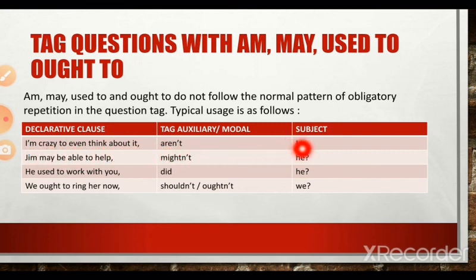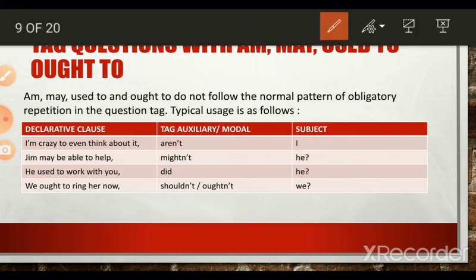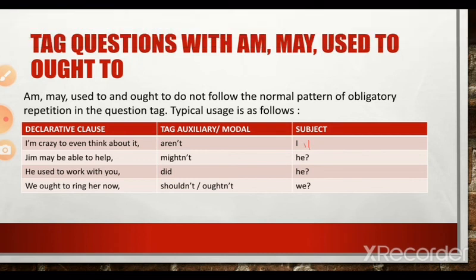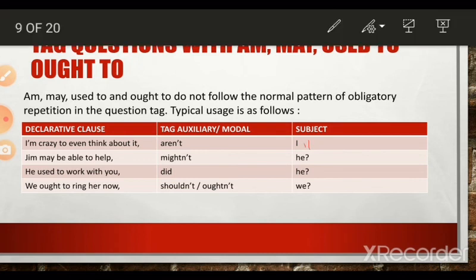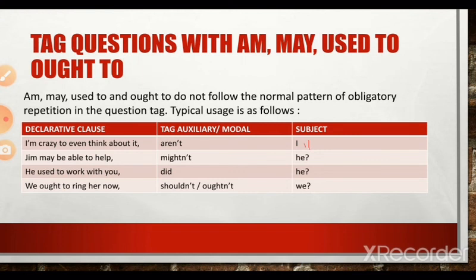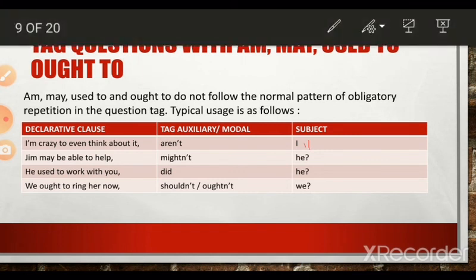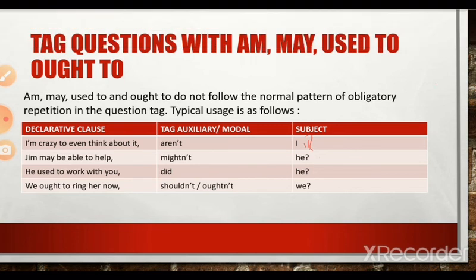Aren't I? There should be a question mark here. I forgot to put a question mark. Sorry. I'm unable to put it now also. Let me just try to put a question mark here. So, I'm crazy to even think about it, aren't I?